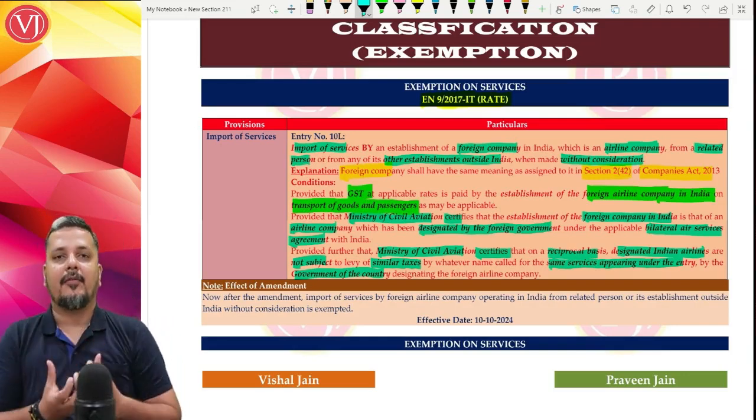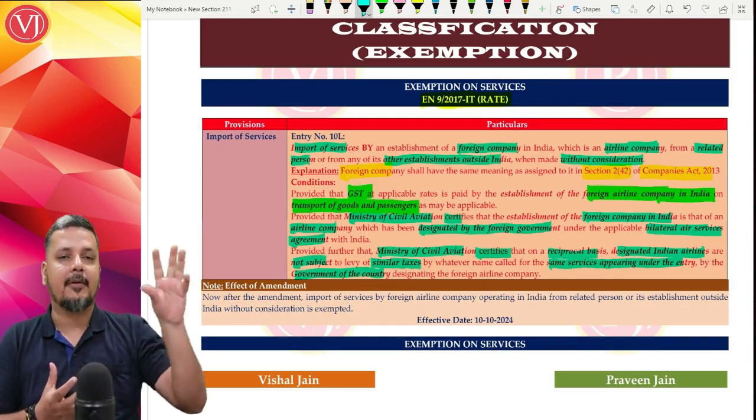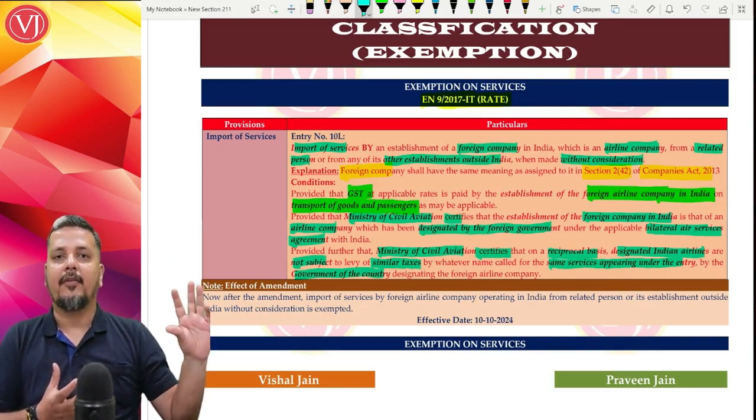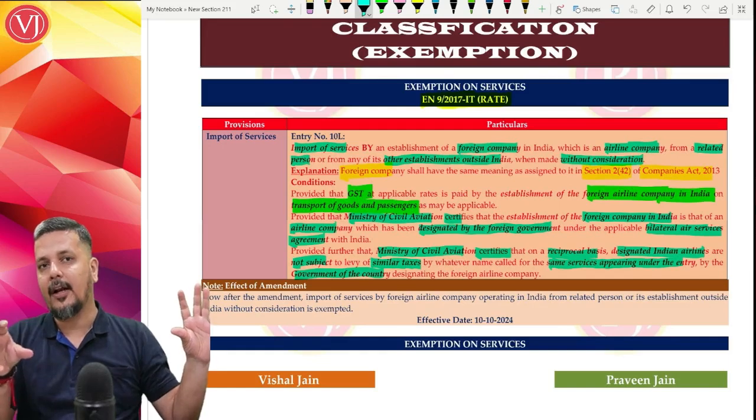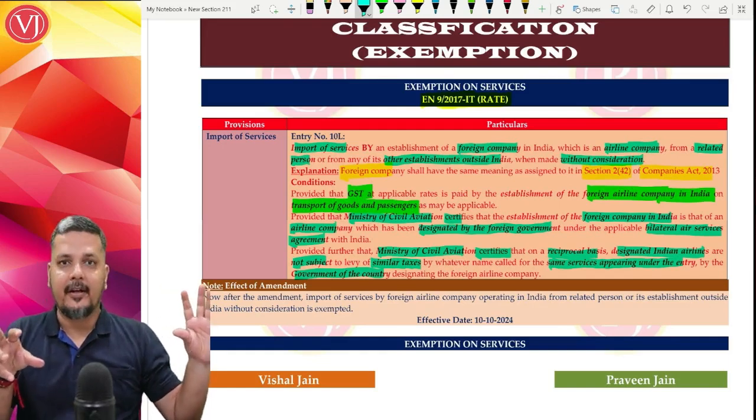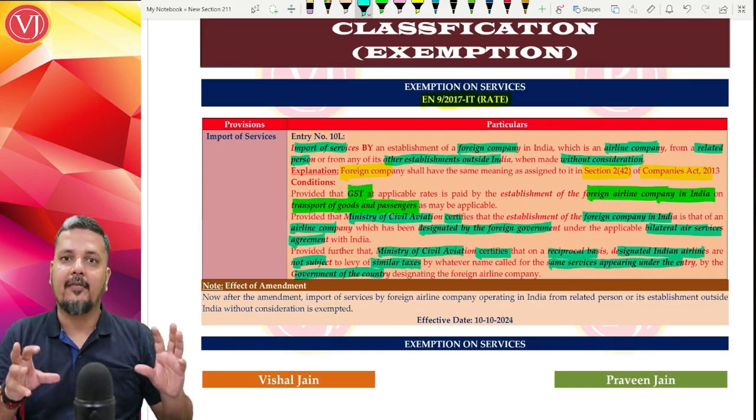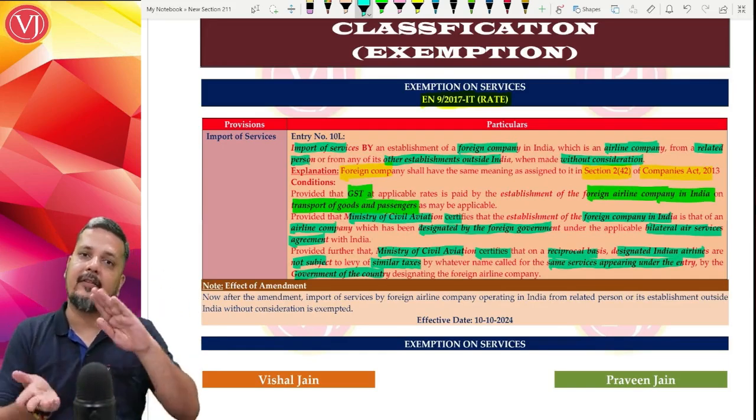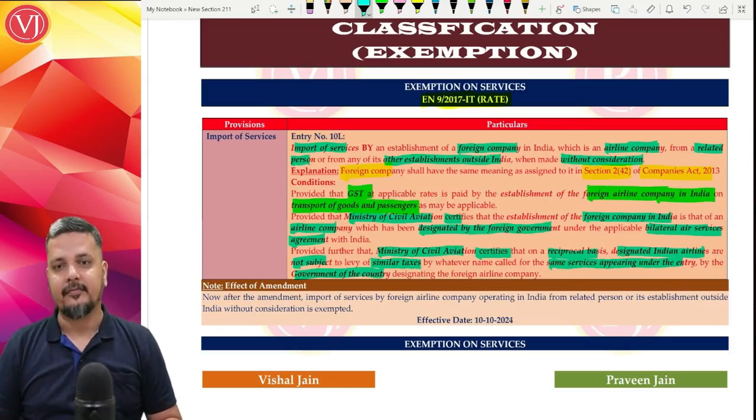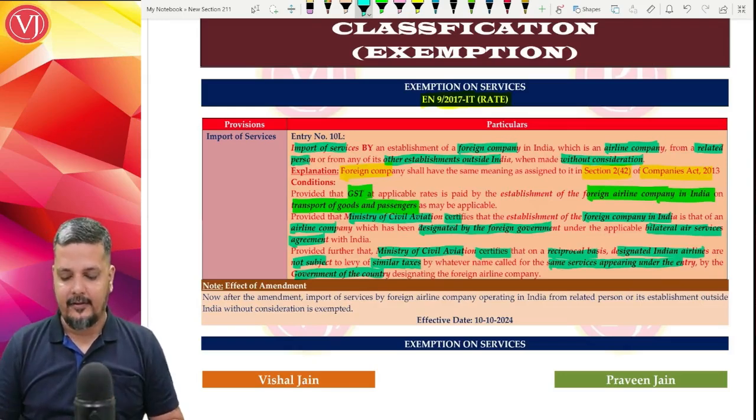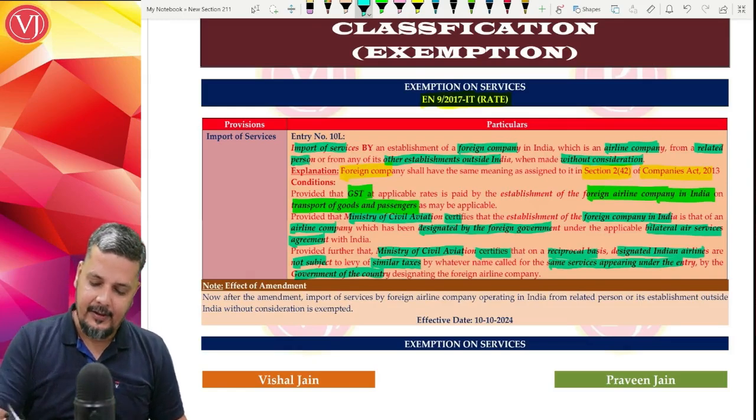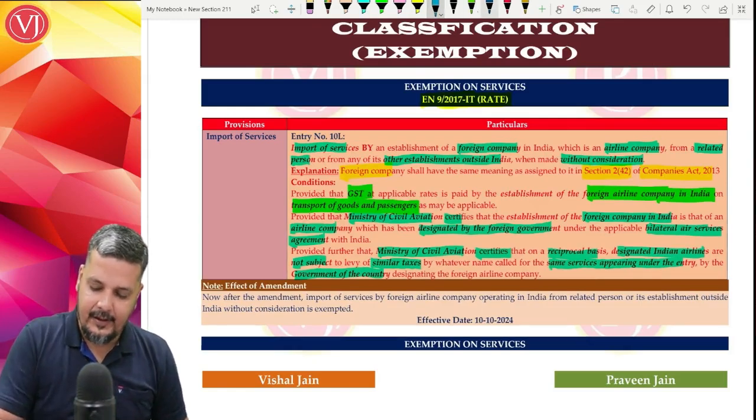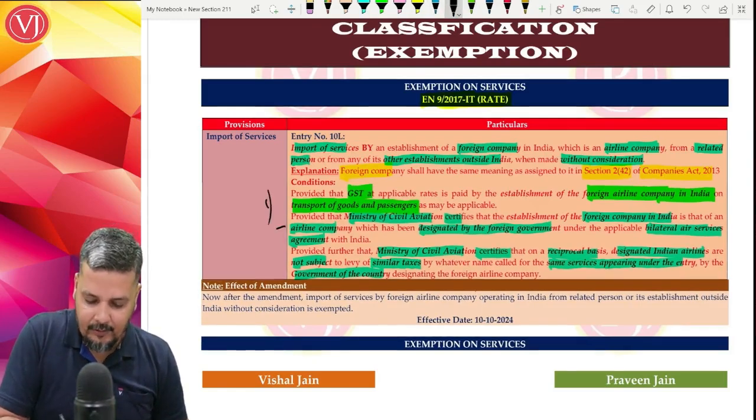This importation of service without consideration from a related person or a branch office outside India, when it is given to a foreign airline company in India, we are exempting it. Similarly, the same kind of exemption treatment should be given by the foreign government if at all it is a reverse scenario. So that is the requirement. So basically, they tell that we additionally require two conditions.